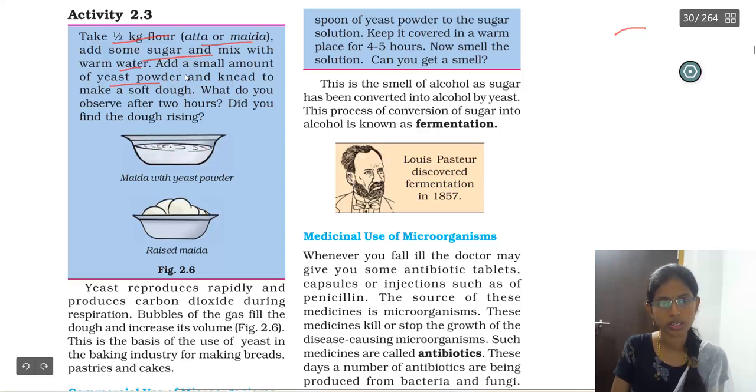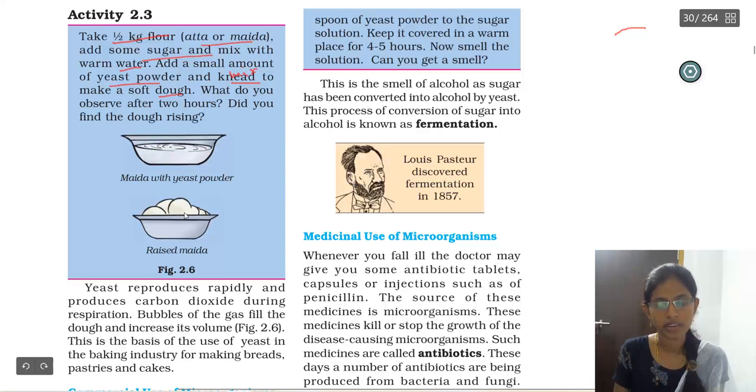You are going to add yeast powder and knead it, that is, mix it well, and make a soft dough. After making that, you are going to keep this mixture aside. So what are you going to see after that?